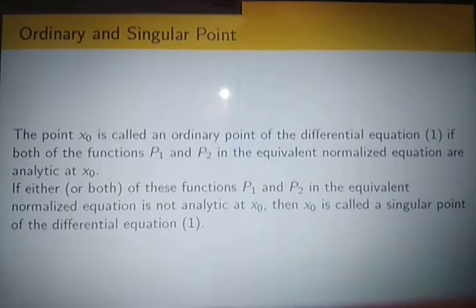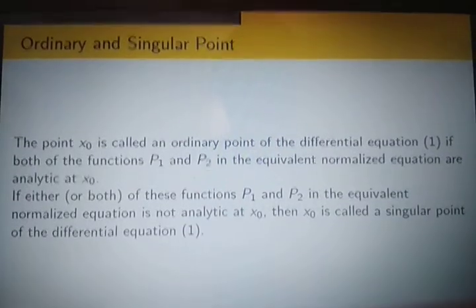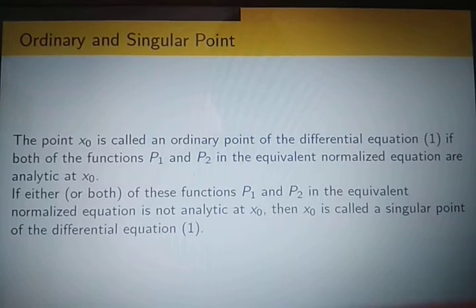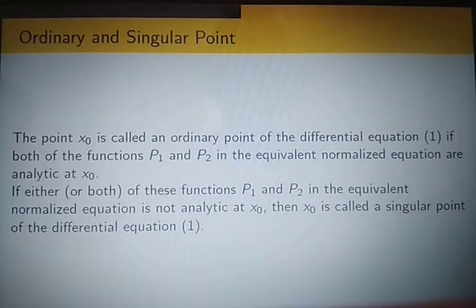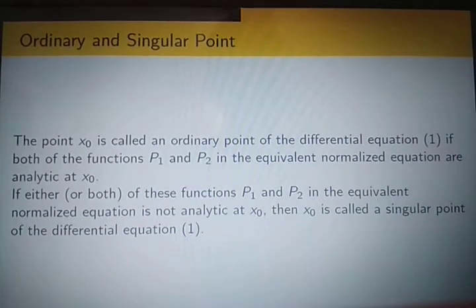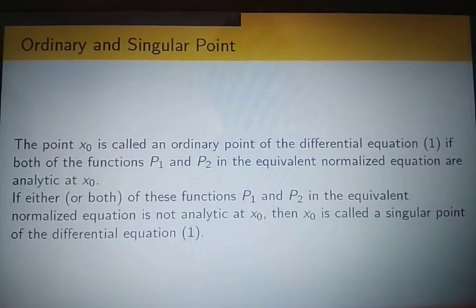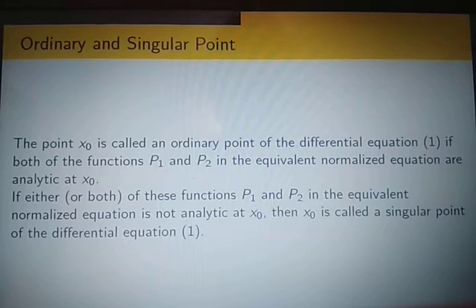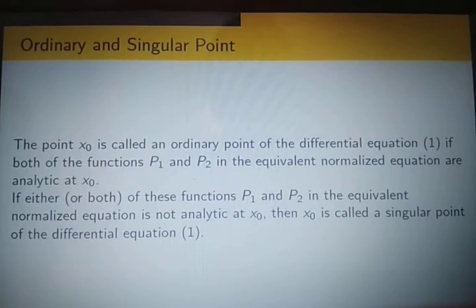Now we are discussing the ordinary and singular point of the differential equation. The point x0 is called the ordinary point of the differential equation 1 if both of the functions p1 and p2, which we have got in the equivalent normalized form, are analytic at that point.